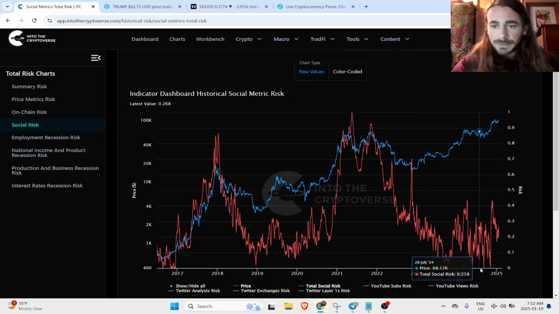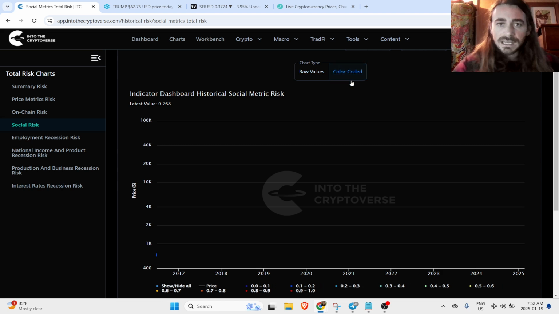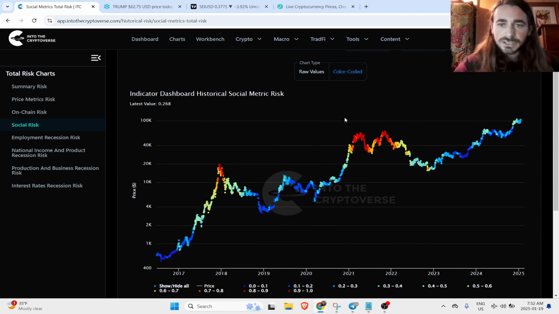But we'll take a look here at our color-coded risk value of social risk. We have a couple different cycles. If you're not aware of the cycle theory, essentially Bitcoin goes on these 4-year cycle runs. There is speculation that it coincides with the liquidity cycles in traditional finance markets.